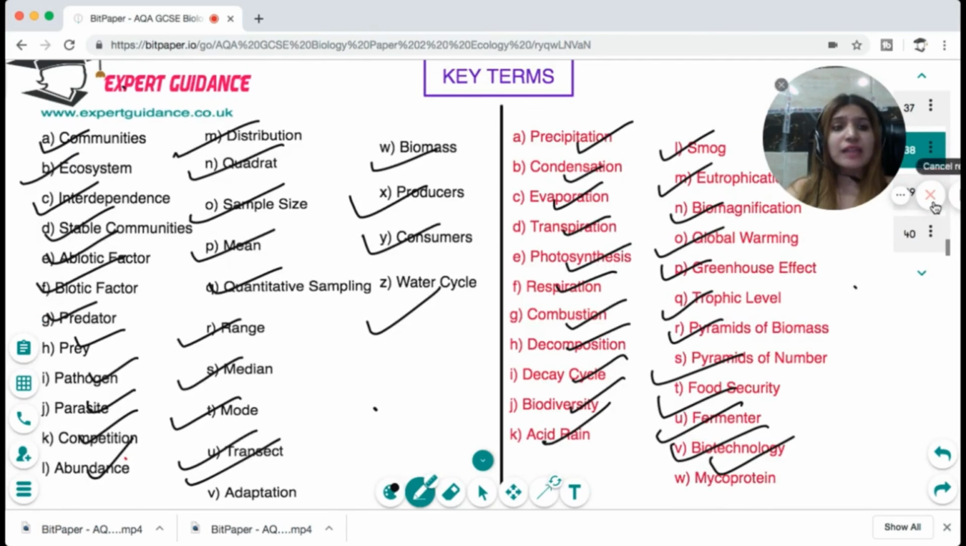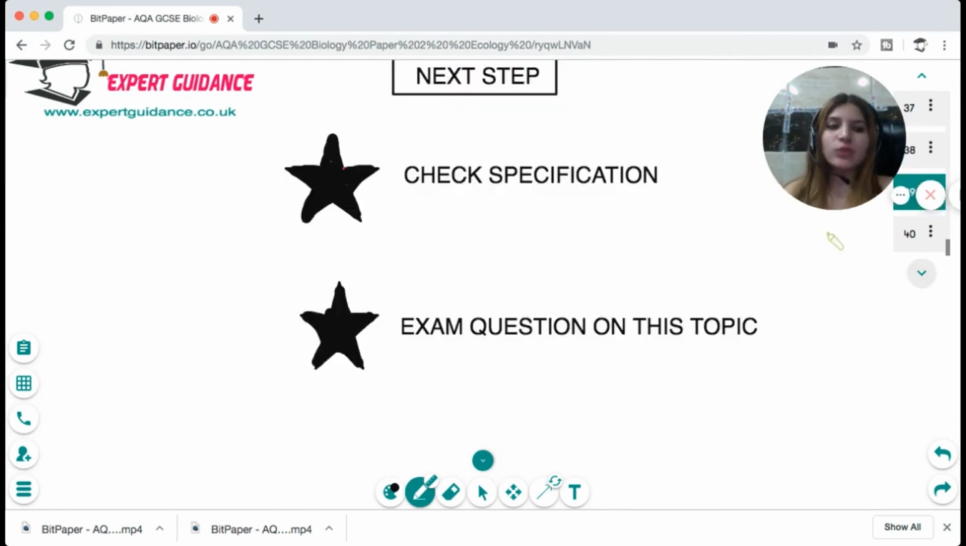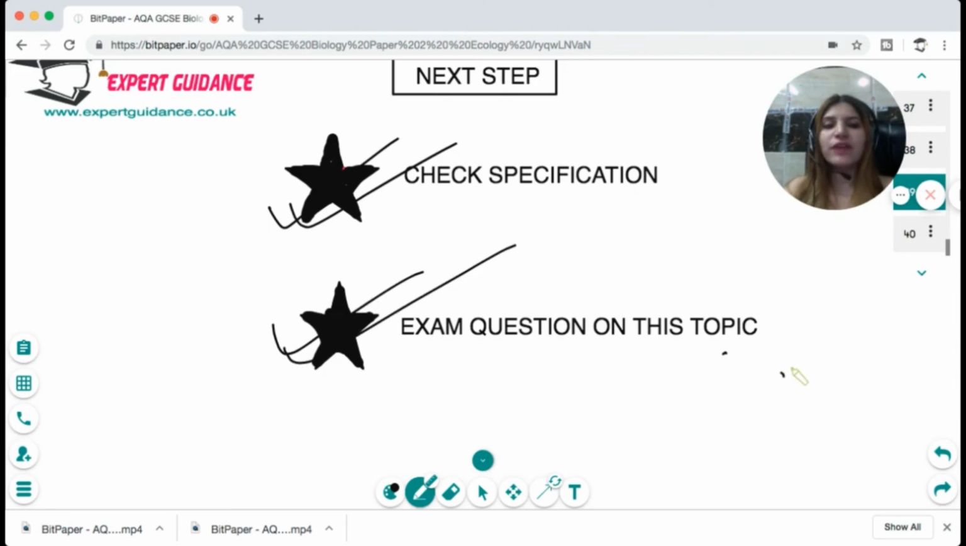So you can answer these terms, give a pause to the video, and try these questions. If you are still not clear, look at the video again or refer to your textbook. Okay. Now, as always, what is our next step? You should check the specification, make sure everything in the specification is crystal clear to you, and do the exam questions on this topic, which can be found on my website. All these notes along with these slides are there on my website. The link is mentioned in the description box below.